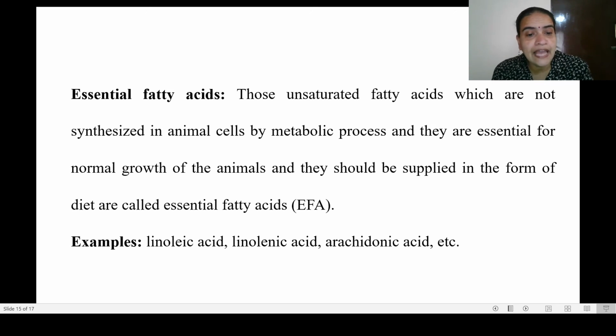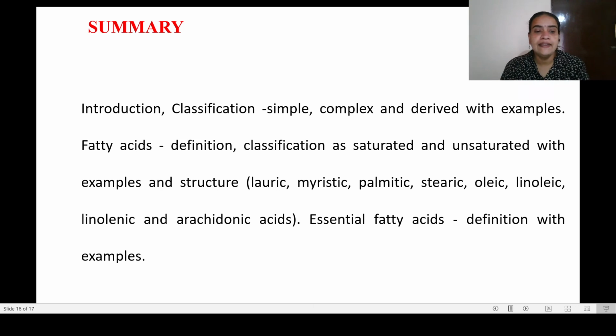Examples can be given as linoleic acid, arachidonic acid, etc. Then what will be non-essential fatty acids? The fatty acids which are synthesized in the body, so they need not be supplied through the diet, are called non-essential fatty acids. Examples can be given as palmitic acid, stearic acid, etc. So this is the difference between essential and non-essential fatty acids.